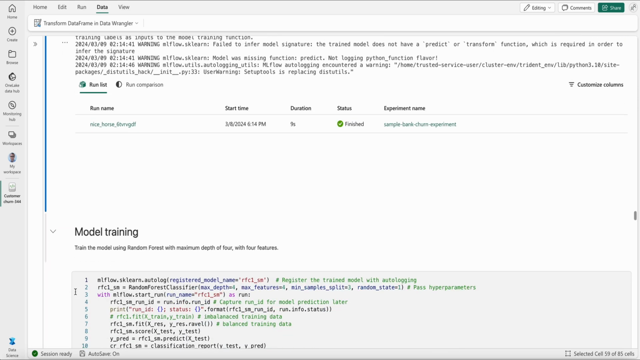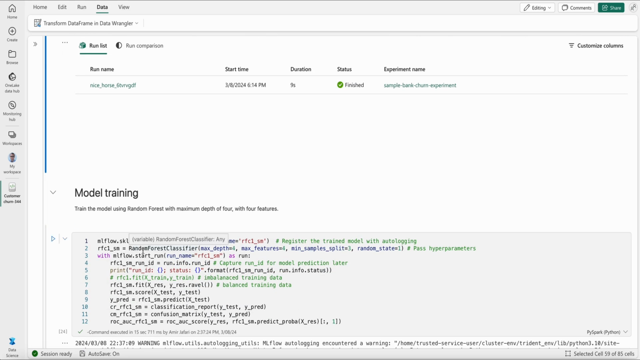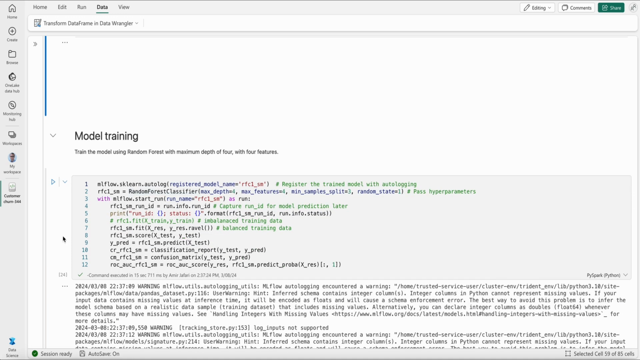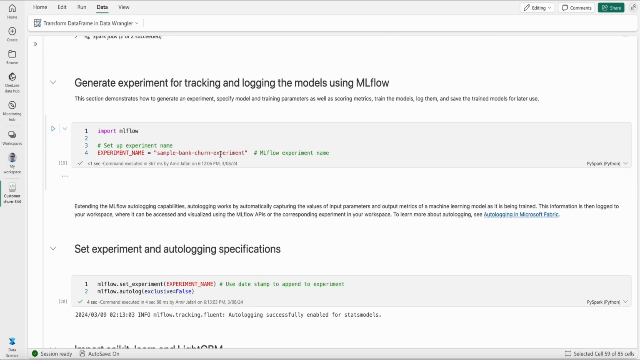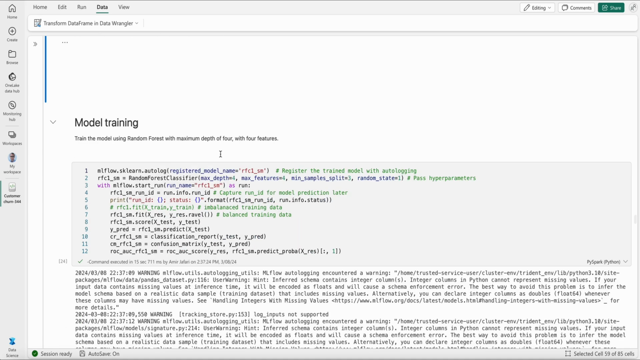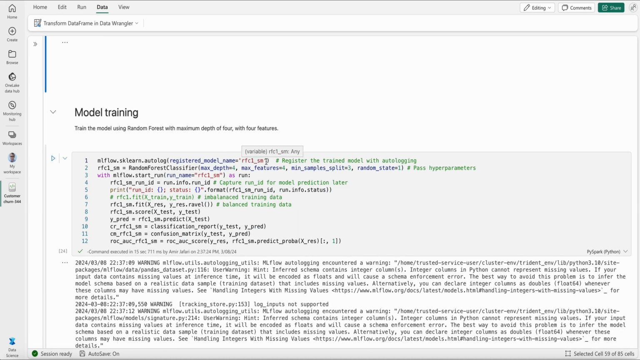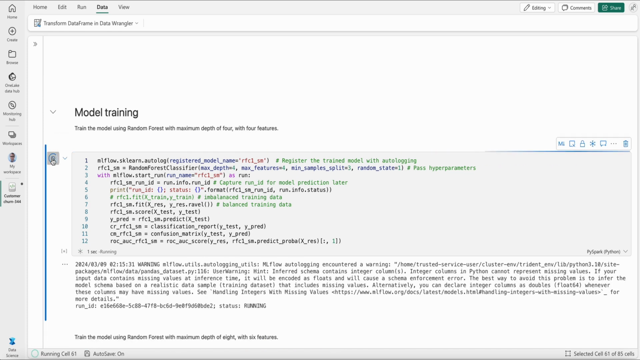Okay, great. Now I want to move to the next step, which is model training. As I mentioned, I'm going to train 3 different models: 2 random forests with different parameters and 1 LightGBM. The first random forest is going to use a maximum depth of 4 with 4 features. The experiment name is specified here, sample bank churn experiment, and the name of the model is RFC1_SM. It's going to automatically log all of the parameters and all of that. I'm going to run this one very quickly.